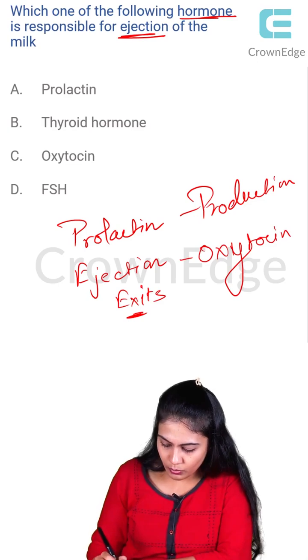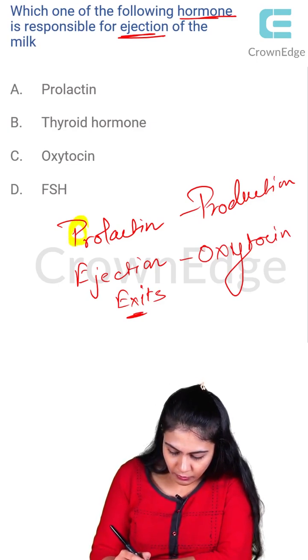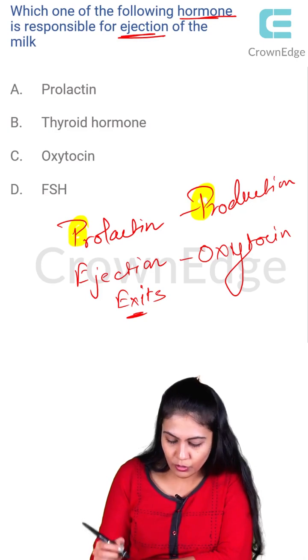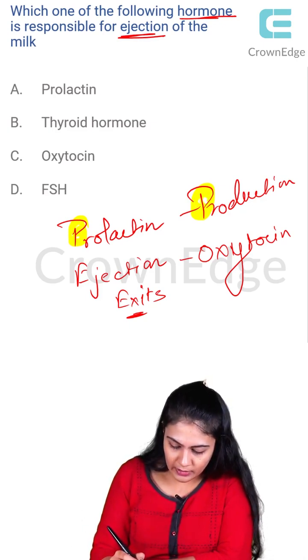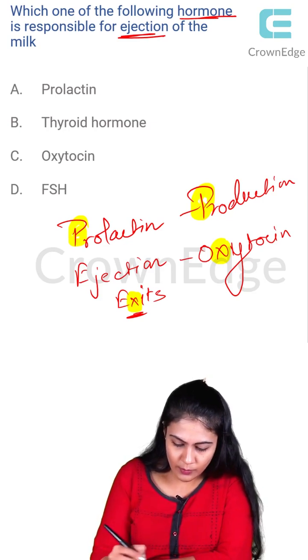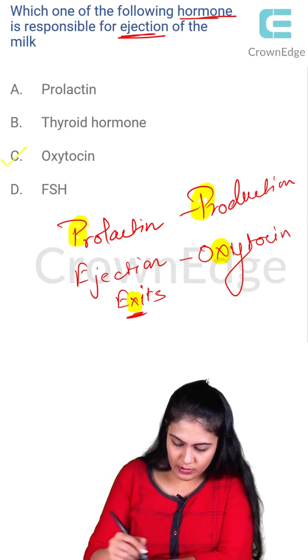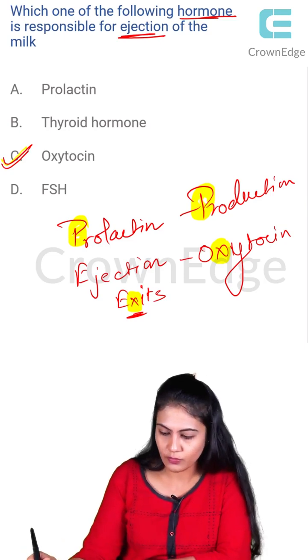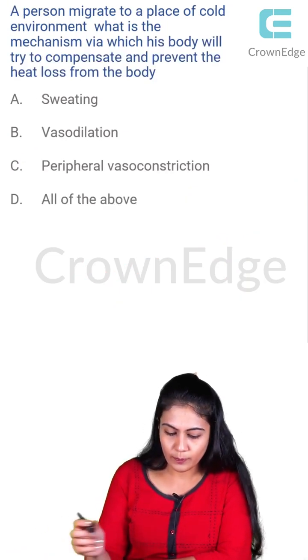So how did we make the trick? P for P, right? P for production of the milk, which is happening with prolactin, and ejection or exiting out with the help of oxytocin. So the answer over here is oxytocin. Why? Because they asked about the ejection of the milk, not the production.